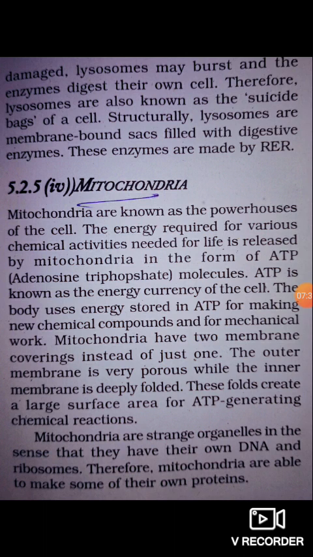Mitochondria have two membrane coverings instead of just one. The outer membrane is very porous while the inner membrane is deeply folded. These folds create a large surface area for ATP generating chemical reactions. Mitochondria are strange organelles in the sense that they have their own DNA, deoxyribonucleic acid, and ribosomes. Therefore, mitochondria are able to make some of their own protein.